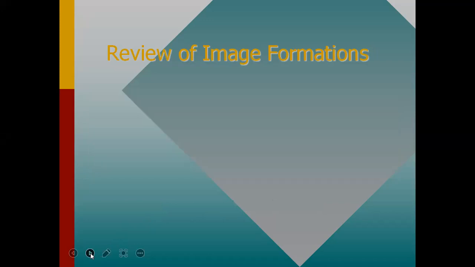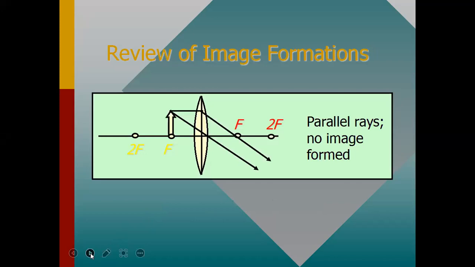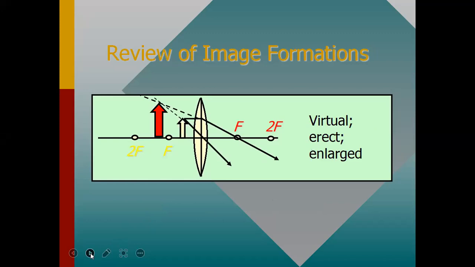For parallel rays, no image is formed. Depending on the position of the object between the focal length and twice the focal length, we get a virtual, erect, and